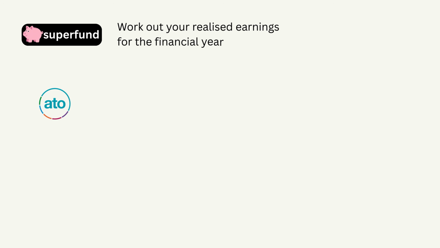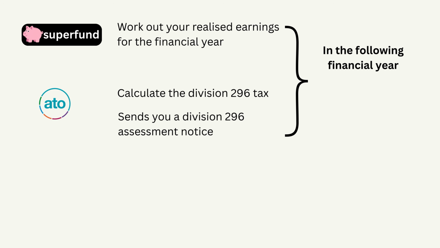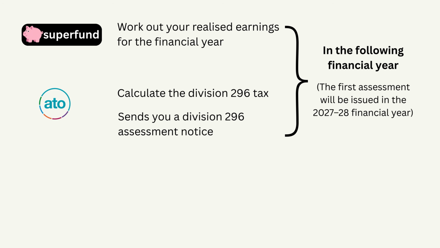Your super fund will work out your realized earnings for the financial year. The ATO then calculates the tax and sends you a Division 296 assessment notice showing how much you owe. This will happen in the following financial year once the full year's information is available. So the first assessment will be issued in the 2027-28 financial year. Division 296 is a new tax on individuals, not on the super fund itself, even though the calculation is based on your super.